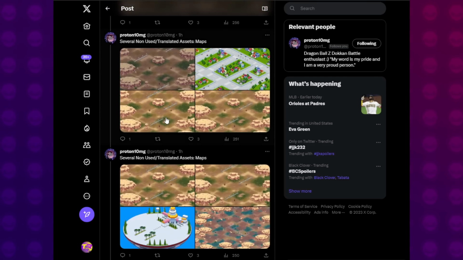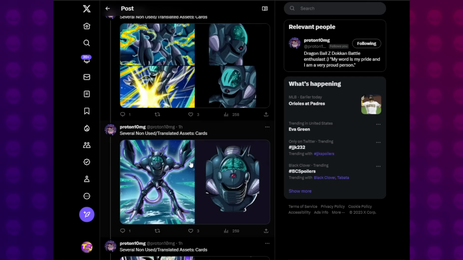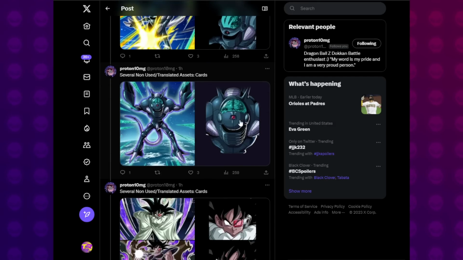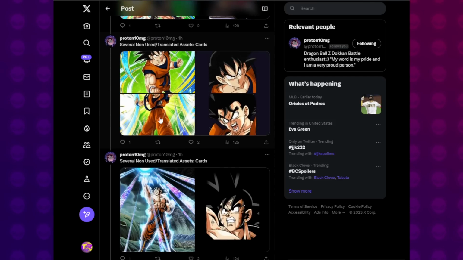There's probably more stuff down below, so I'd like to scroll through everything just to make sure we don't miss anything. So we got the chibifying of the Goku. We got Dr. Wheelo here. This is not going to be dropping during Worldwide. This is all future stuff. Again, just a reminder. Then we've got the Turles Crusher Core.